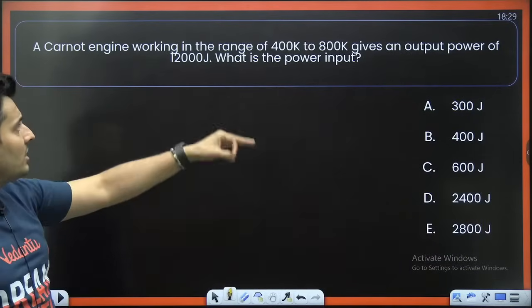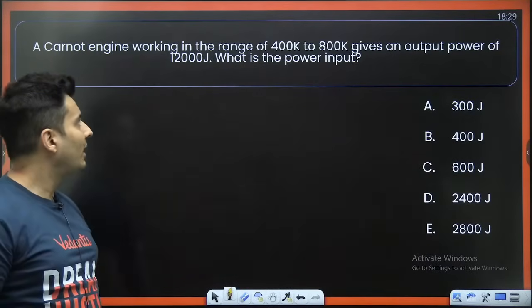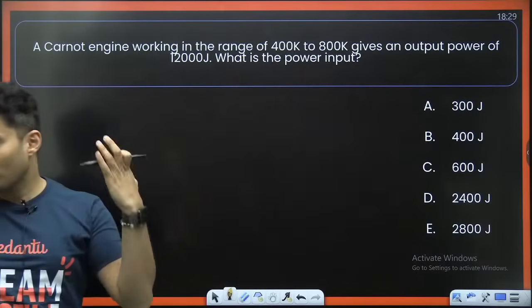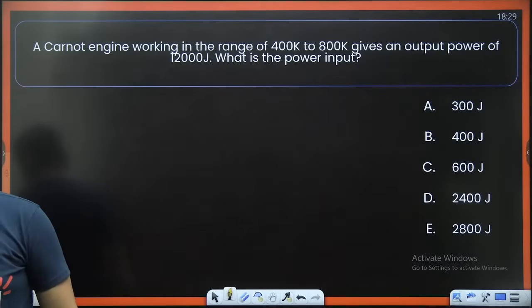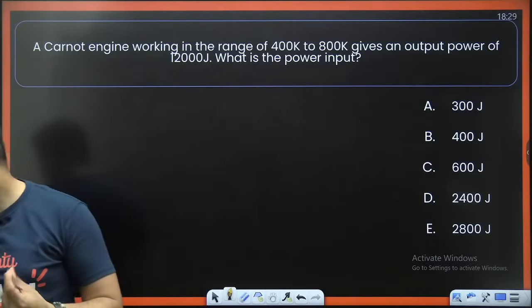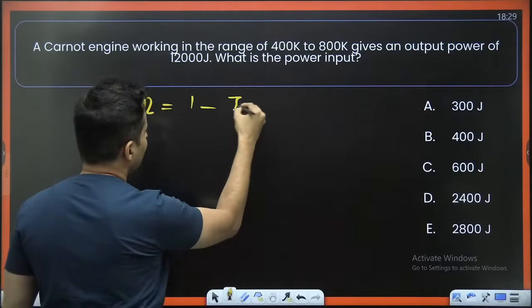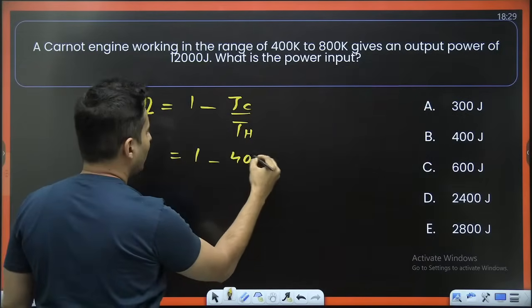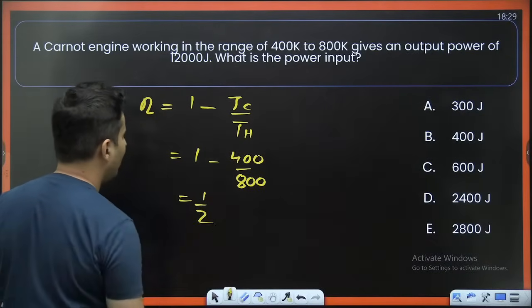Next question. A Carnot engine is working between 400 and 800. Output power is 12,000 joules. What is the input power? Input power is asked, output power is given. Basically, it is a question on efficiency. You have to find the efficiency, without it you will not be able to do it. First of all, what is the formula for efficiency? It is 1 minus T cold by T hot. Cold temperature is 400, hot temperature is 800, which is 1 by 2. So it is basically half.